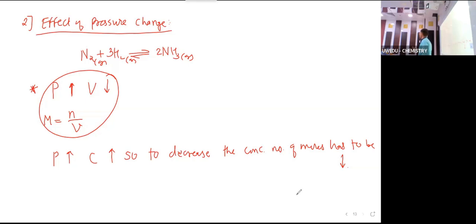When pressure increases, write down, when pressure increases, equilibrium shifts to that direction where the number of moles of gases are less.